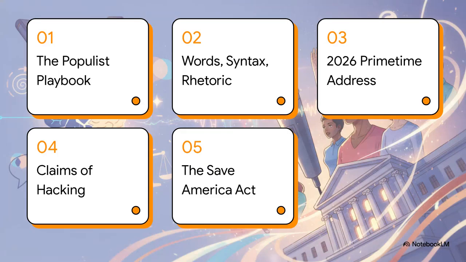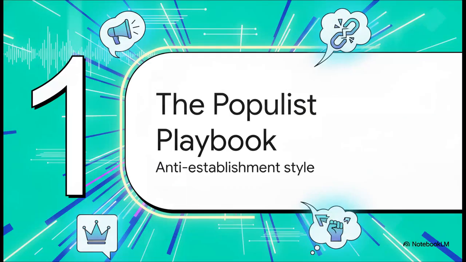1. The populist playbook. 2. Words, syntax, and rhetoric. 3. The 2026 primetime address. 4. Claims of election hacking. And finally, 5. The Save America Act. All right, part 1, the populist playbook. Let's understand this anti-establishment style.